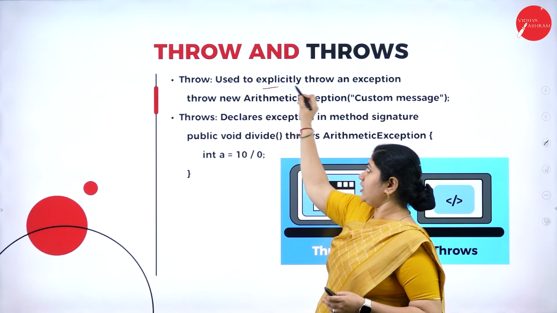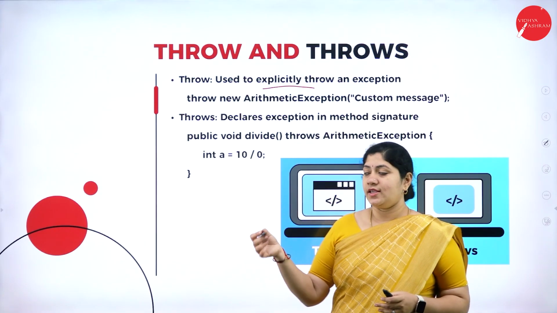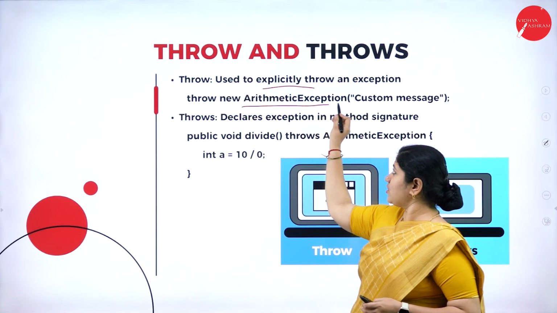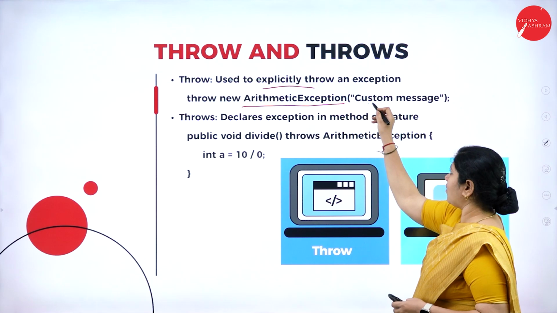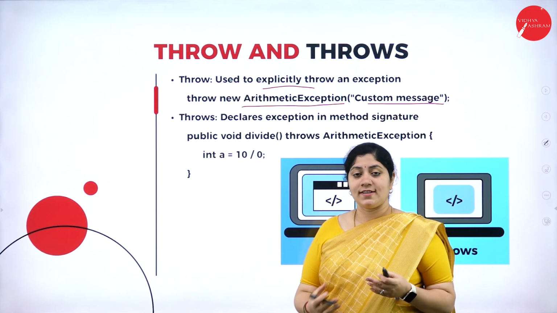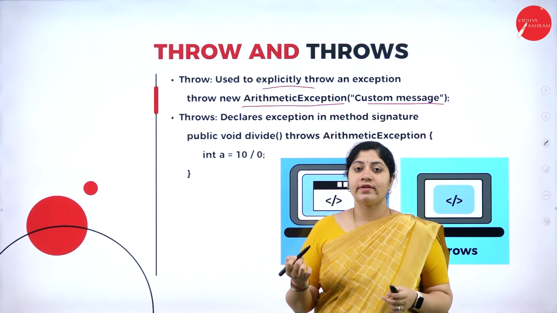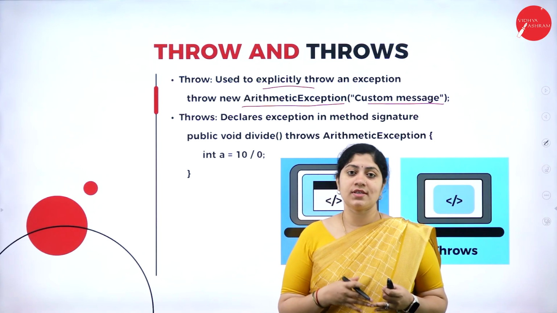So we can say that it is used to explicitly throw an exception. Example: throw new ArithmeticException, followed by we are naming it as custom message. Alright, let's see what is throws. Throws is used to declare exceptions in the method signature.